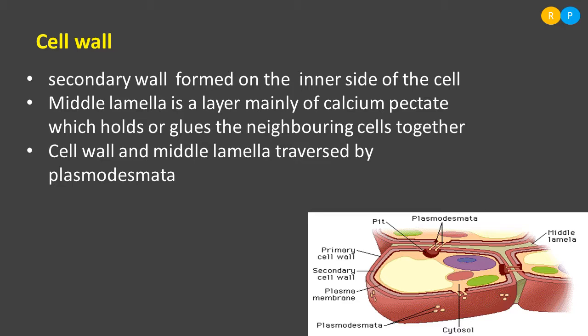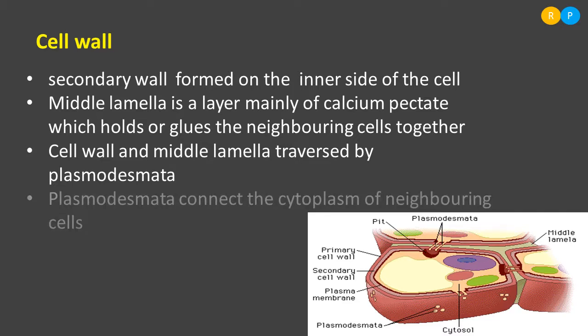Understood? So plasmodesmata connects the cytoplasm of neighboring cells. So it is very easy to share any required material from one cell to another cell when it is present in the cytoplasmic region.